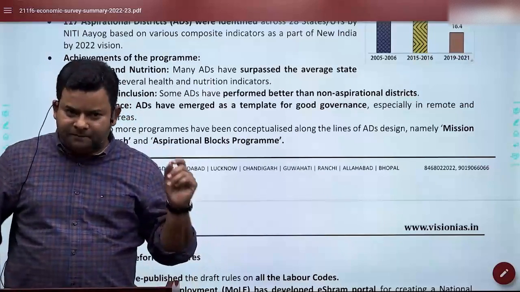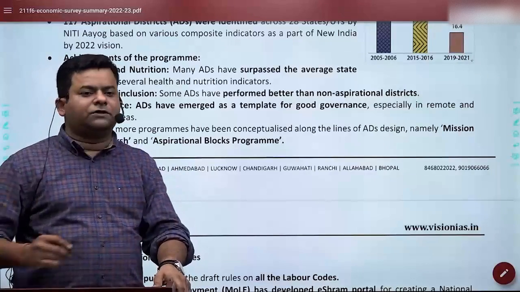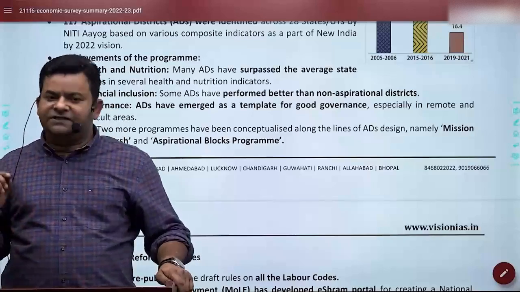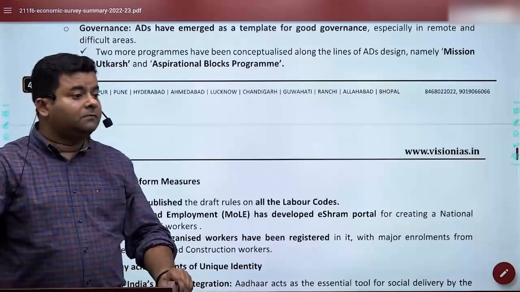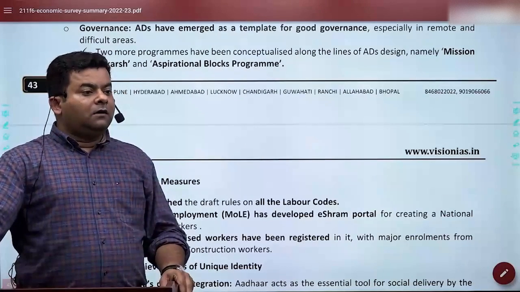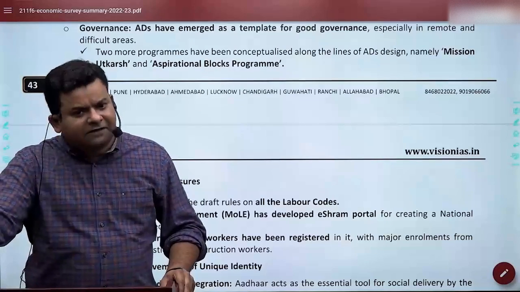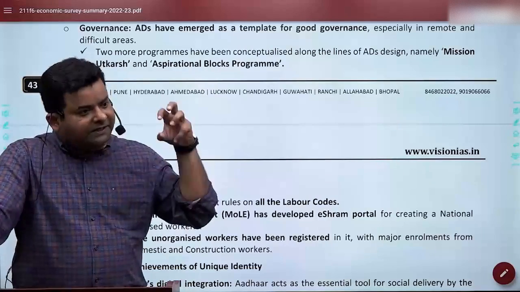Because they may ask this way, no? Consider the following statement. It was introduced in 2018. Earlier it was 115, now it is 117. So 117 districts are there. Yes, ma'am. Utkarsh 2.0 is there, that we have. So that's how Mission Utkarsh is something which we are focusing on and intensifying.